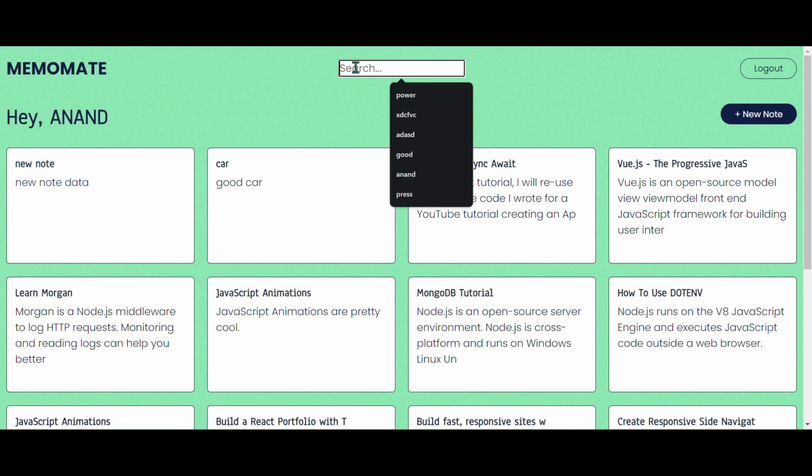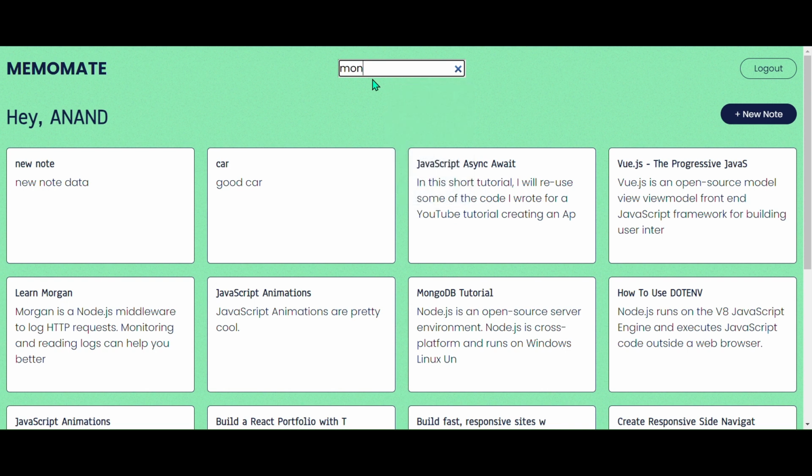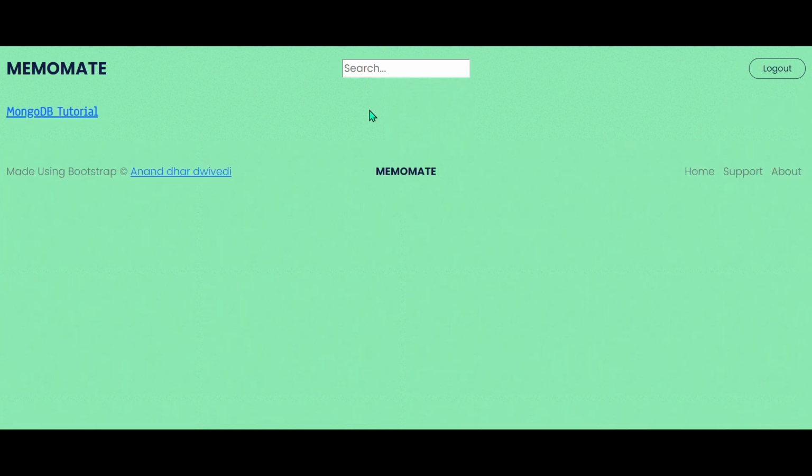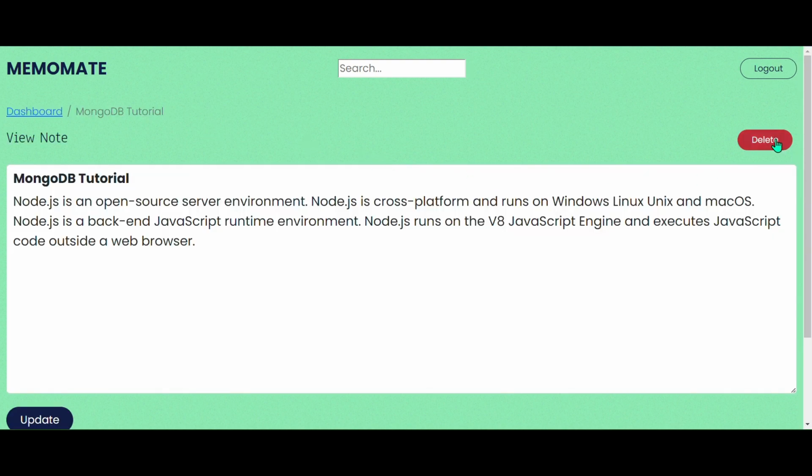I can also search, like I have already created a MongoDB tutorial. So I can search Mongo, and it will be coming in the search results. It is searched by content as well as by title. In case I want to open, I can open as well as delete or update.